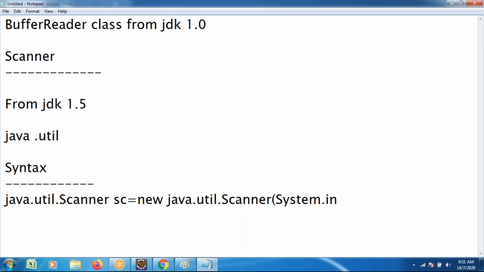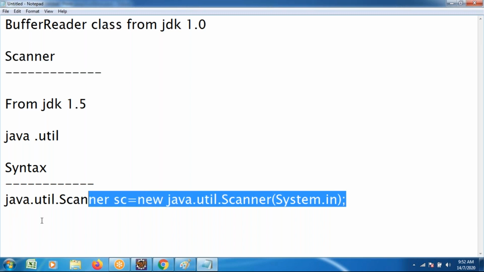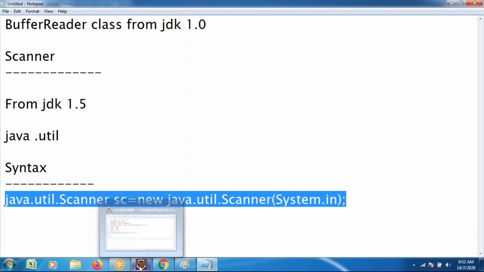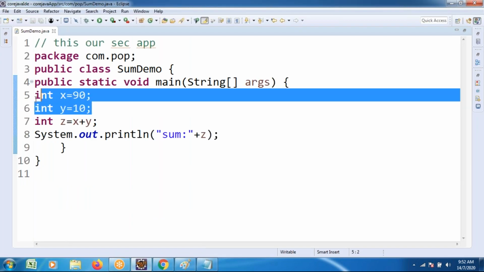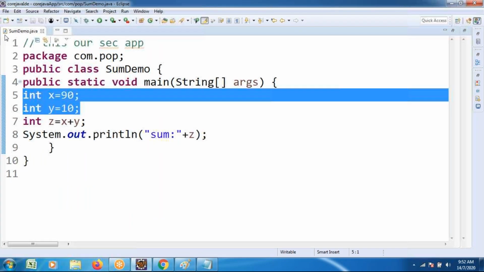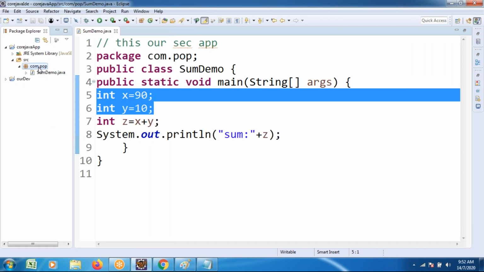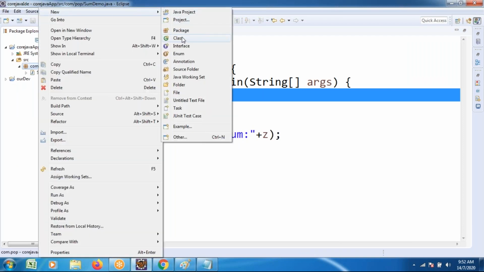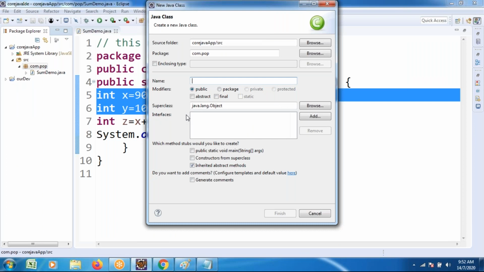To read the input we use System.in, and we wanted to utilize it with the help of scanner. Previously you observed this program, where the elements were fixed. But instead of that, I wanted to perform dynamic functionality. New class, previously normal sum, next DynamicSumDemo. At runtime, I wanted to pass the values.